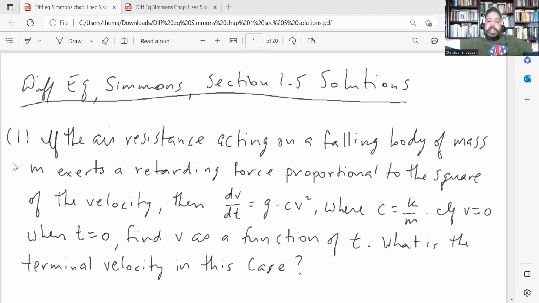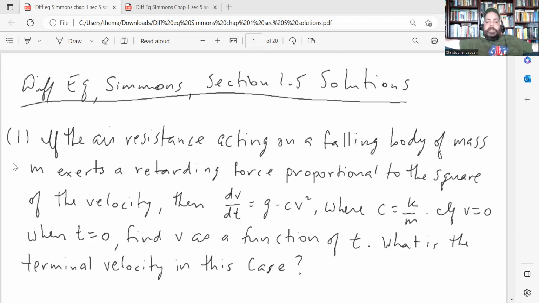If the air resistance acting on a falling body of mass m exerts a retarding force proportional to the square of the velocity, then dv/dt is g minus cv squared, where c equals k over m. If v equals 0 when t equals 0, find v as a function of t. And they want us to find what the terminal velocity is in this case.